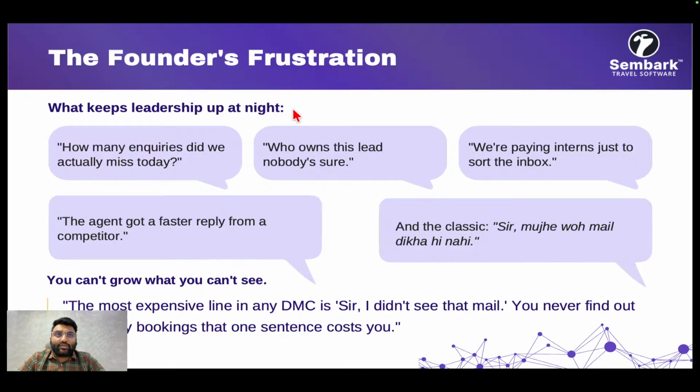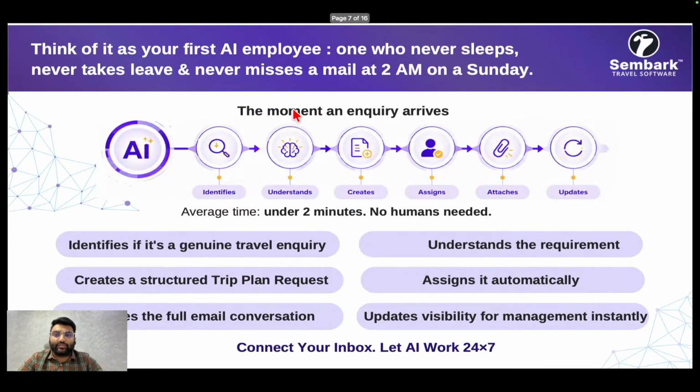So you actually cannot scale if you don't know how many leads you are receiving on email. So what have we done?